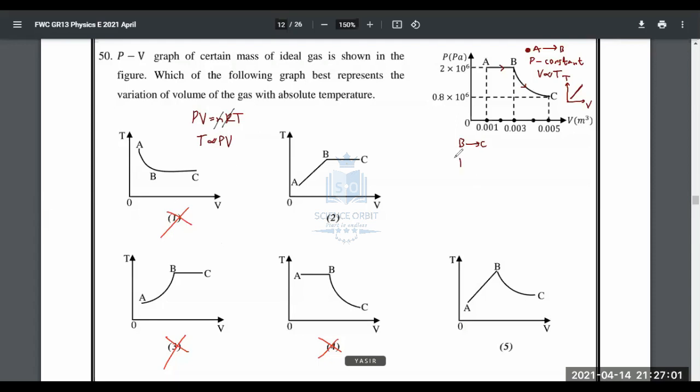So temperature at B is proportional to the product of P and V at B. Pressure at B is 2 into 10 to the power 6, and volume at B is 0.003, and that will give you 6 into 10 to the power 3. I'll just leave it as a number, 6 into 10 to the power 3.